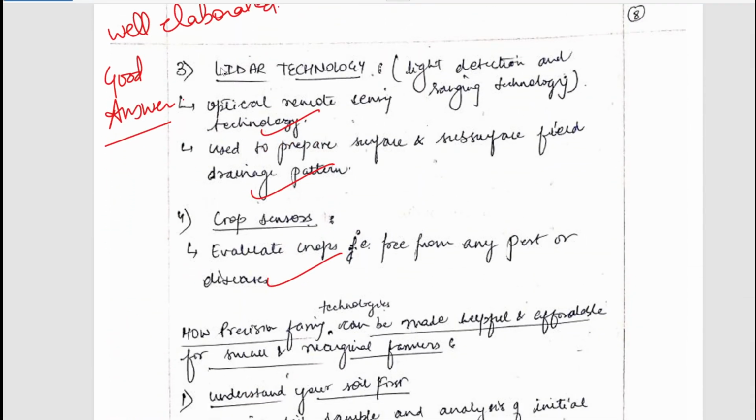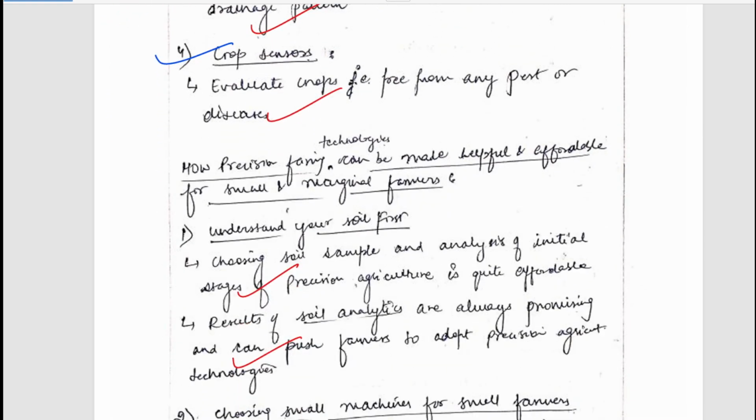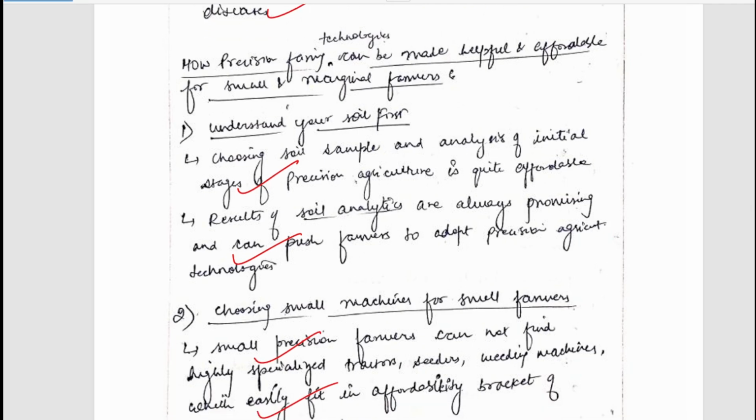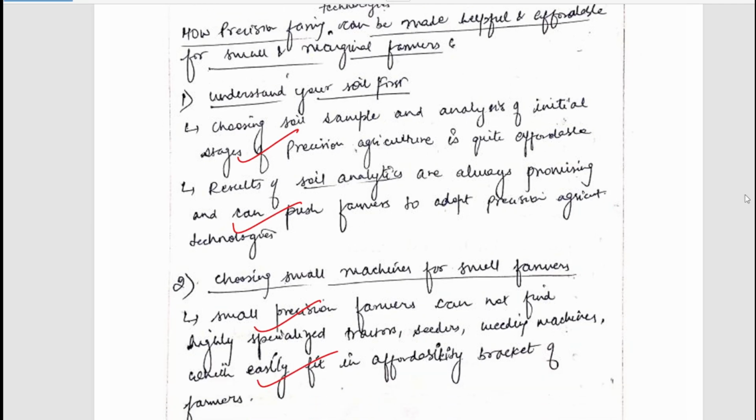Then, lidar technology has been mentioned. Crop sensors have been mentioned. So, well written answer. And how these technologies can be made affordable and accessible to small and marginal farmers.